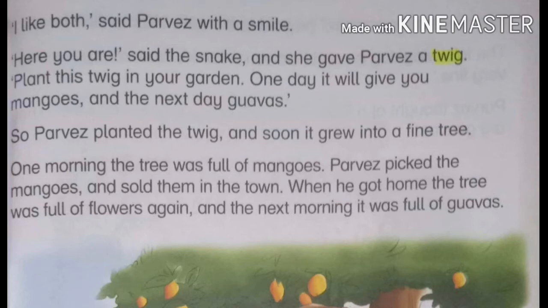Then the snake gave him a twig and told him to plant this twig in his garden. One day it will give you mangoes and the next day it will give you guavas. Next paragraph is, so Pervez planted the twig and soon it grew into a fine tree.